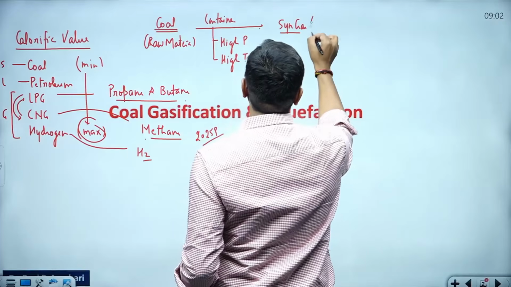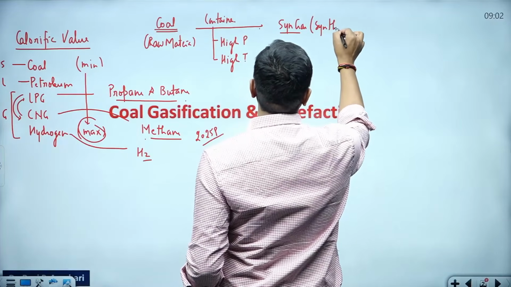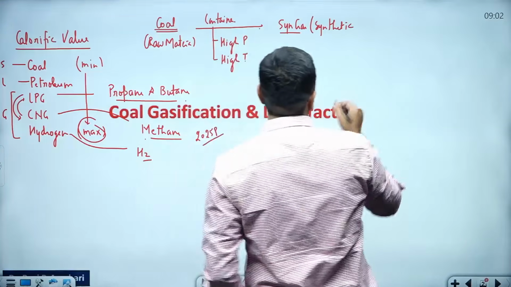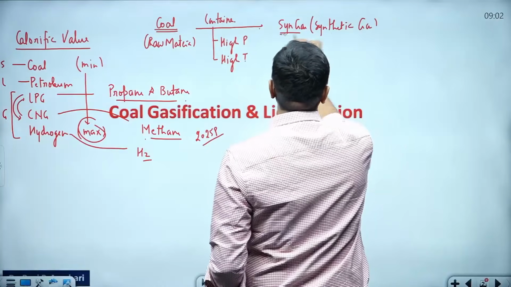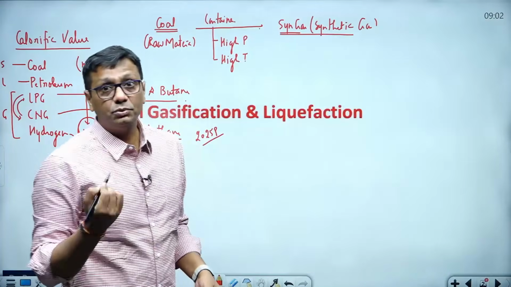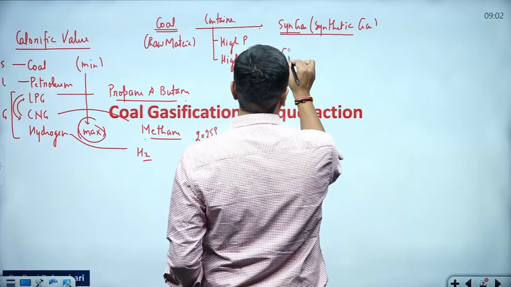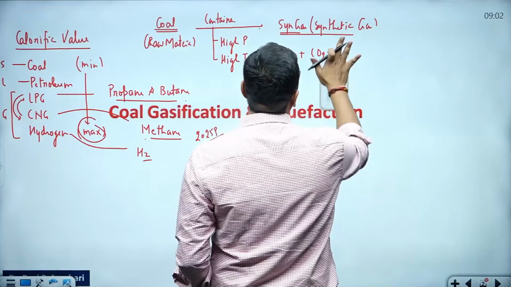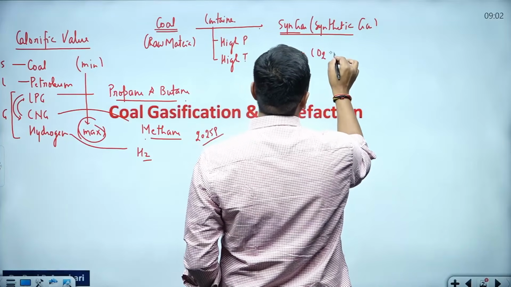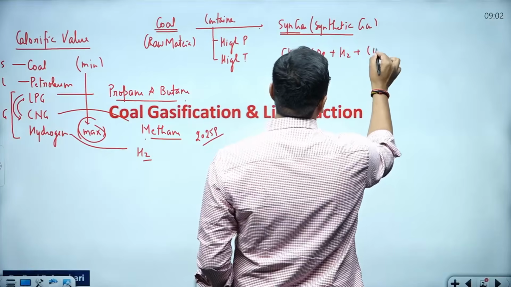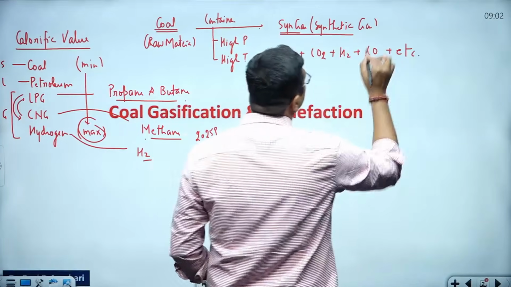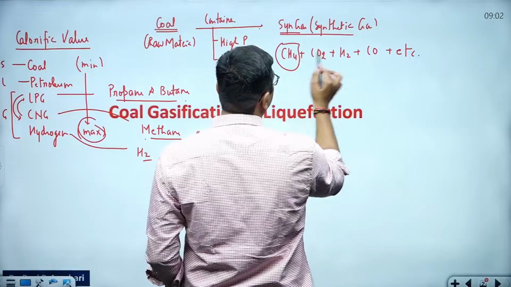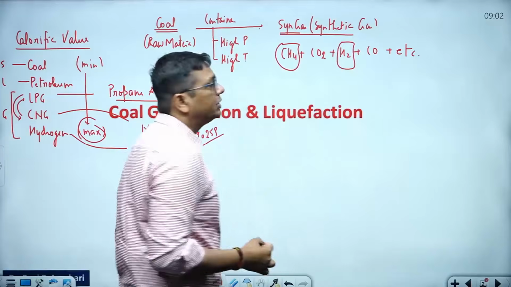Why do we call it syngas? Because it's a synthetic gas. It's not naturally available like shale gas and coal bed methane. If you check the composition of syngas, you will find the presence of methane, carbon dioxide, hydrogen, carbon monoxide, and some more gases may also be there. This methane and hydrogen, I hope you know very well, we can use as a fuel.